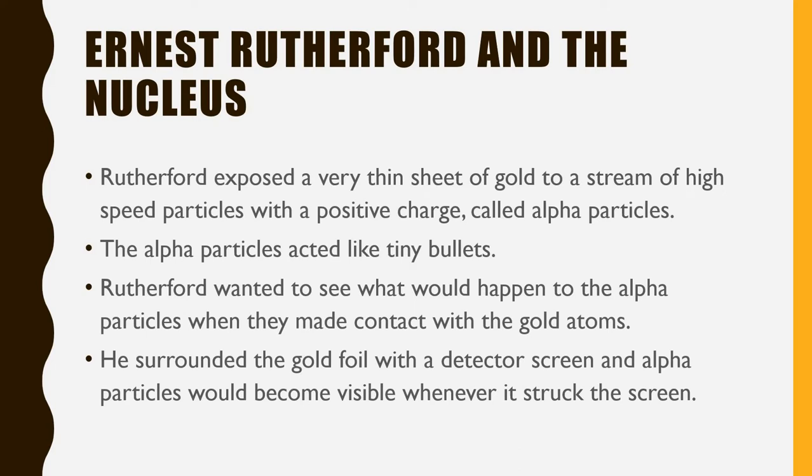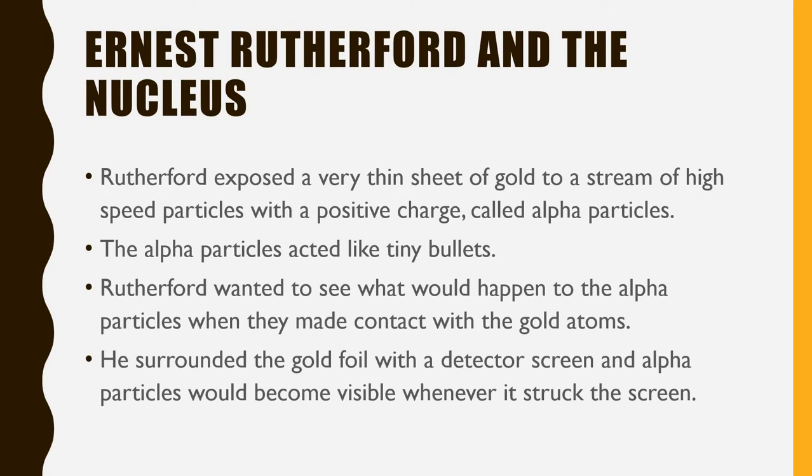Well, I don't think he was the only one that called them that, but these alpha particles acted like tiny bullets. So the idea is that they were going to go straight through this thin sheet of gold. Rutherford wanted to see what would happen to the alpha particles when they made contact with the gold atoms. So he surrounded the gold foil with what was called a detector screen, and the alpha particles would become visible whenever they struck the screen.